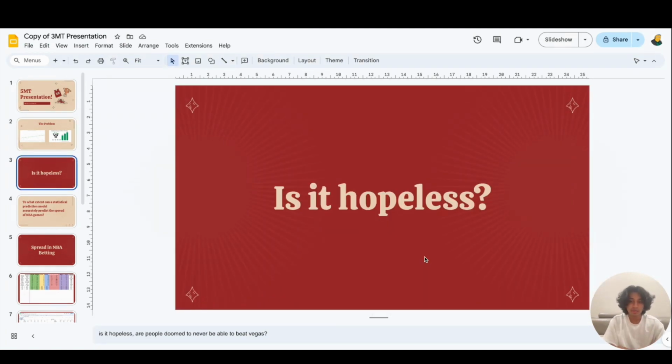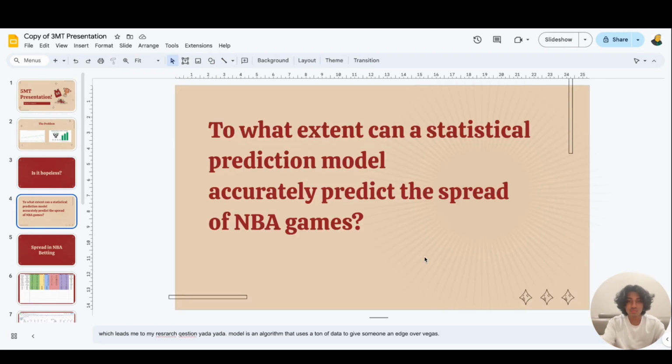So is it hopeless? Are people doomed to forever lose money to these websites? No, and that leads me to my research question. To what extent can a statistical prediction model accurately predict the spread of NBA games?